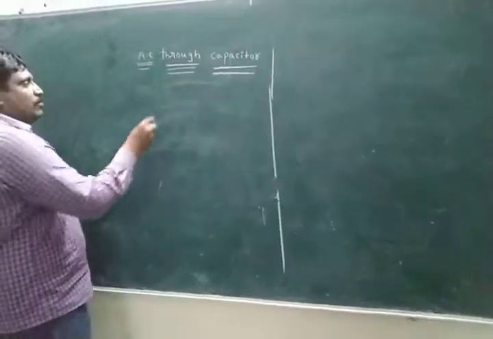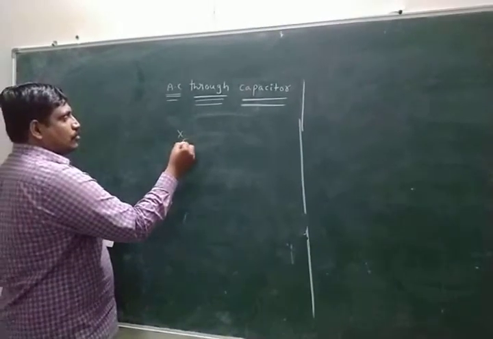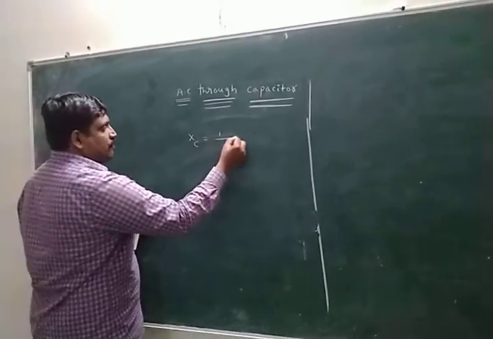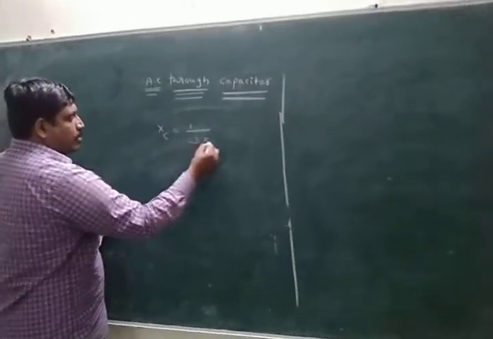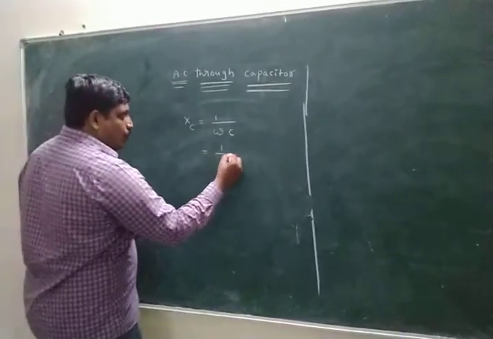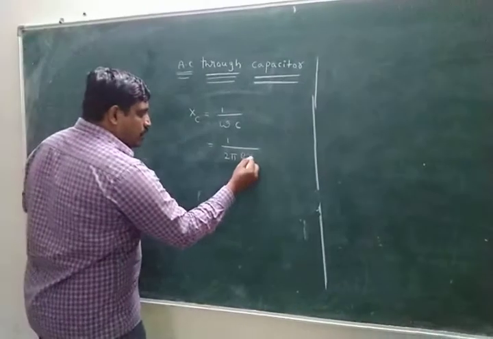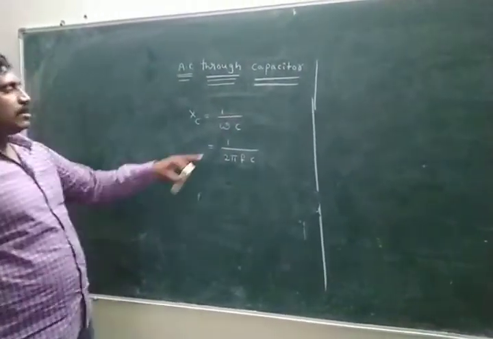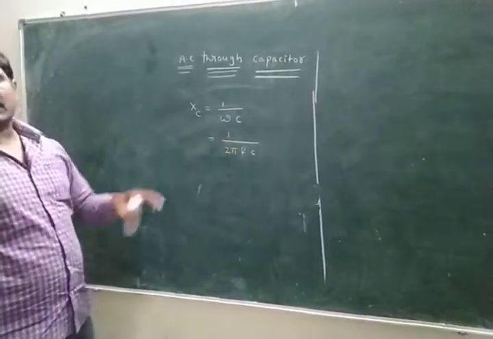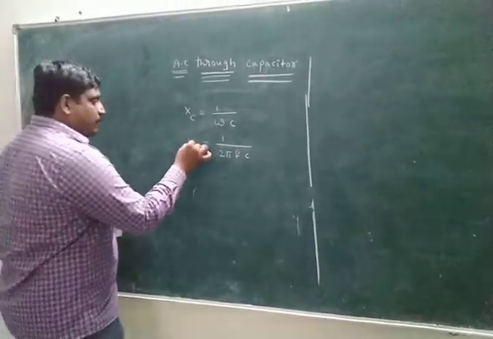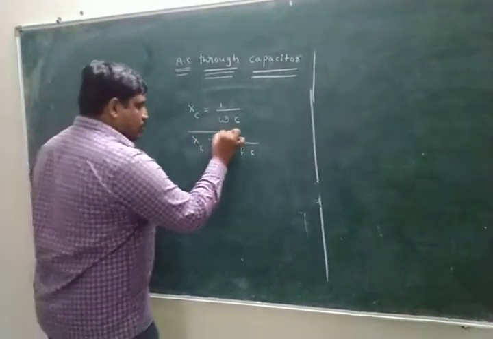What is the formula for XC, Nana? Look here. The XC formula is 1 by omega C. The omega formula is 2 pi F. This is the formula for XC.